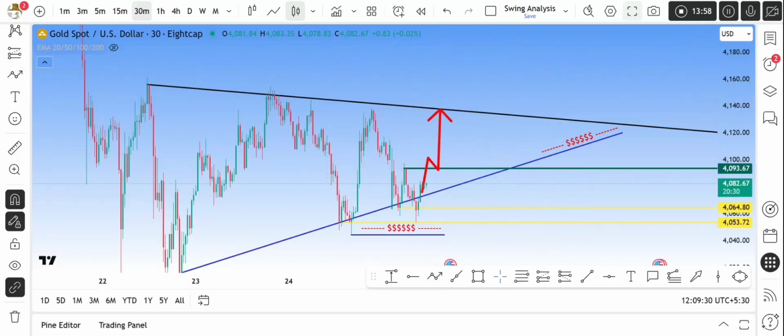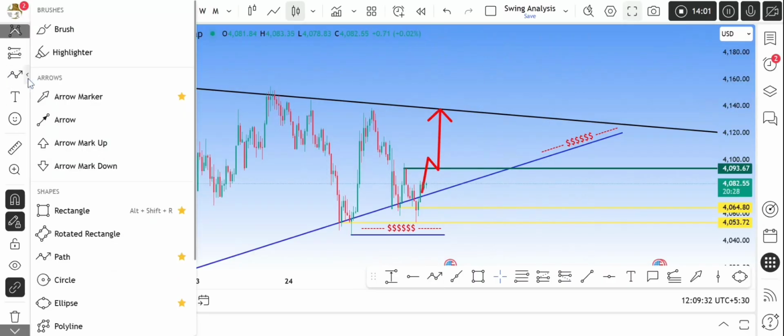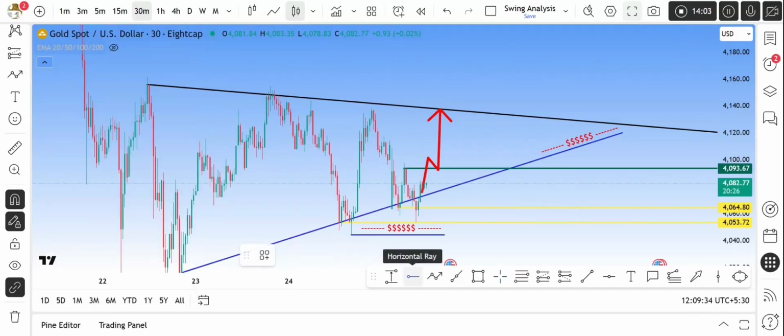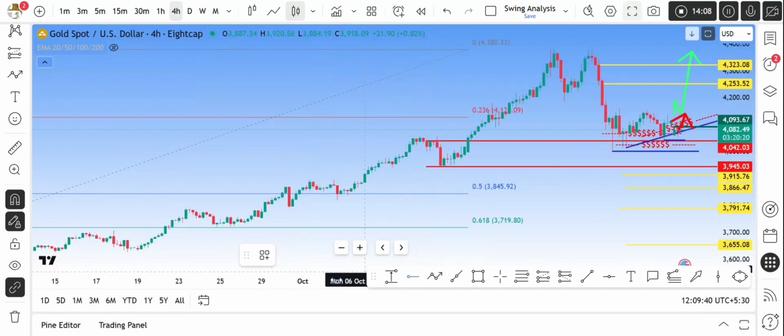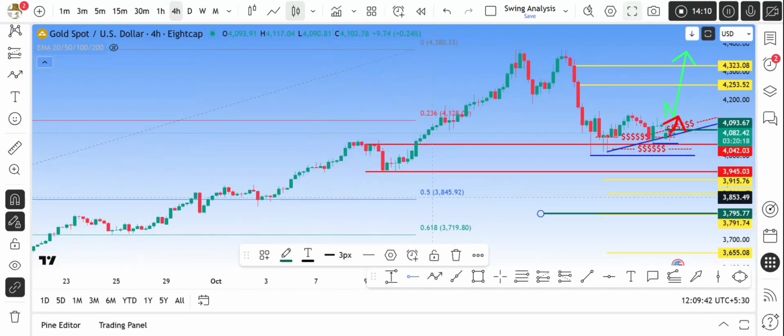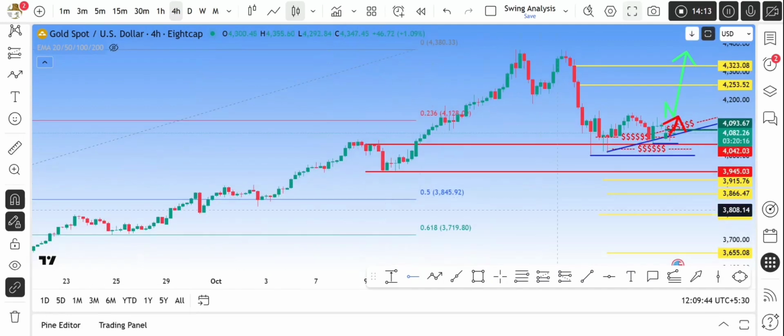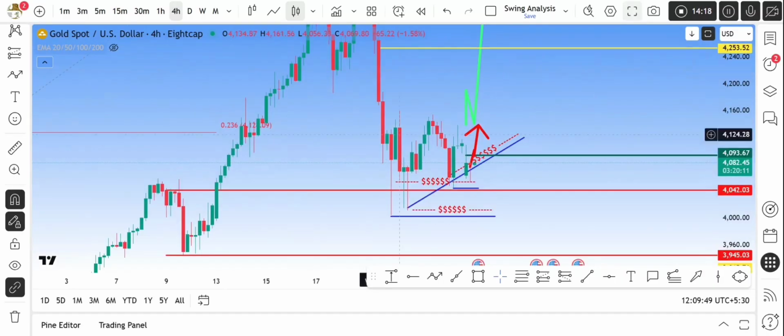And the trend will be decided as I have shared in the previous video. Again, we will move to the 4-hour time frame, and this will be the trend deciding level.